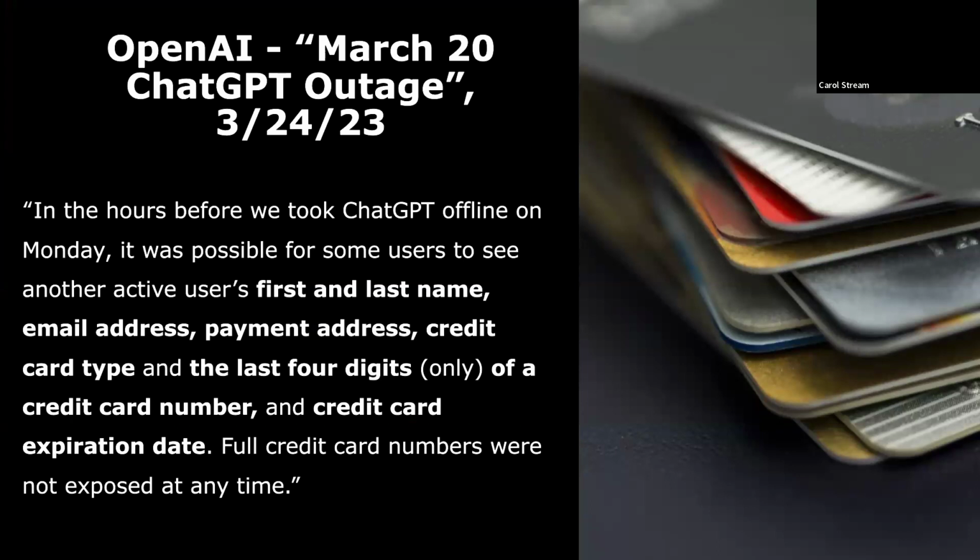on Monday, it was possible for some users to see another active user's first and last name, email address, payment address, credit card type, and the last 4 digits only of a credit card number, and credit card expiration date. Full credit card numbers were not exposed at any time.